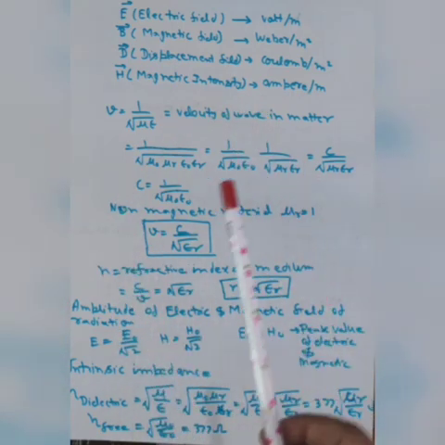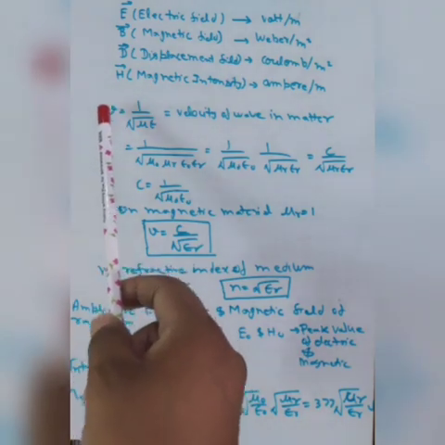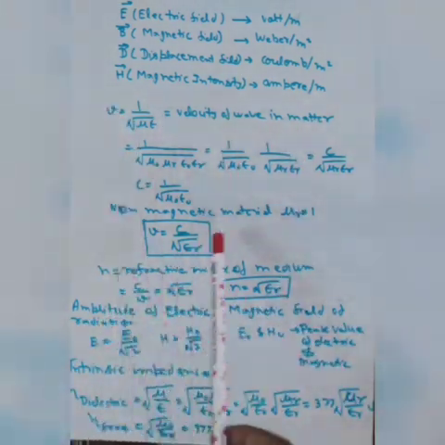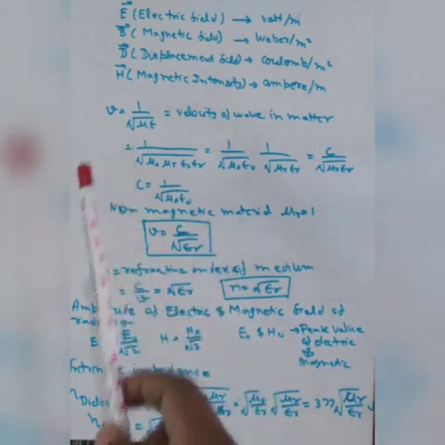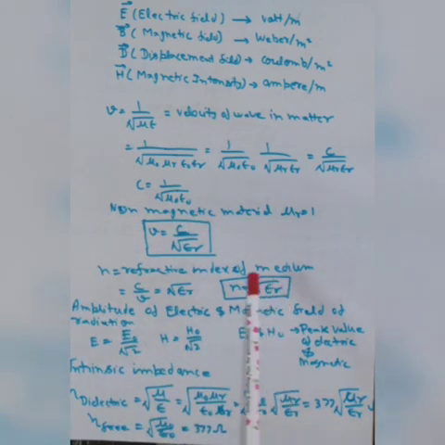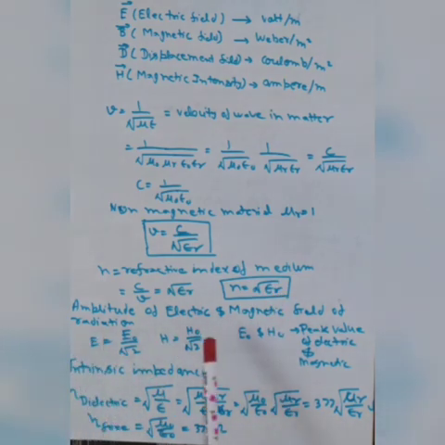In this slide, we are showing some important relations and formulas we can use in numerical problems. Here we define the velocity of the wave in a matter. You can write it like that, and the refractive index is also written like that, and we also define the electric field and magnetic field, where E naught and H naught are the peak values of the electric and magnetic field. Here we also define the intrinsic impedance, the square root of the ratio of mu and epsilon, and the intrinsic impedance in free space is equal to 377 ohm.